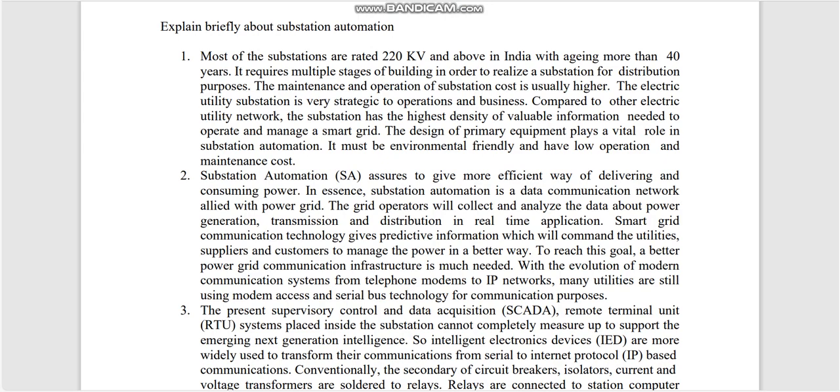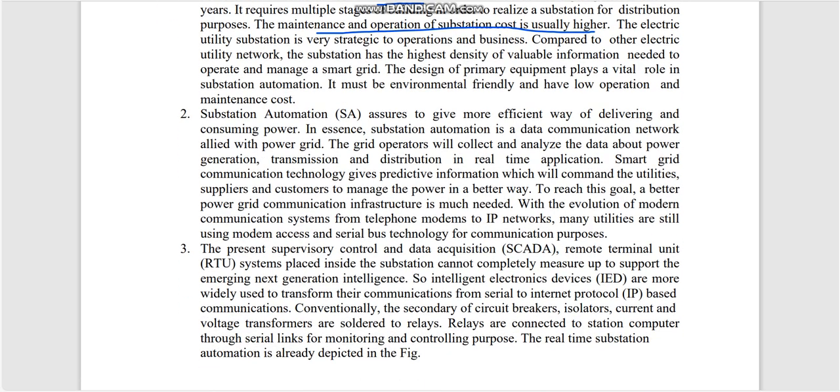Here we use a 220 kV substation. The maintenance and operation cost will be higher. Okay, if any fault occurs, the maintenance cost is very high. So we move on to the automation of the substation. Next, substation automation is a more efficient way of delivering and consuming power.